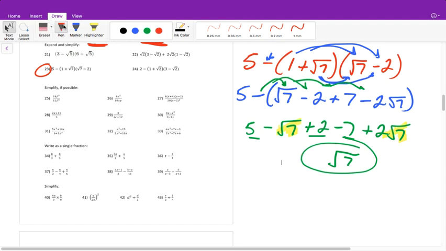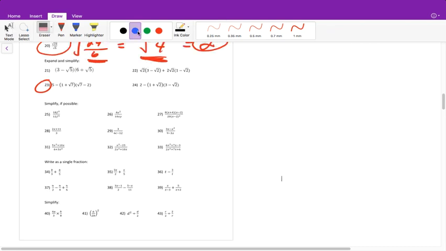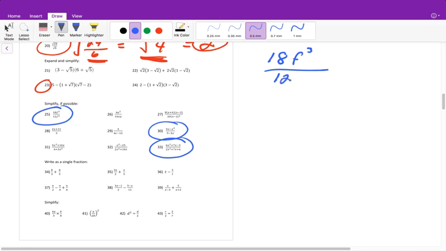All right, let's move on to the next type. I'm only going to go through a few of these. I'm just going to randomly pick them. Let's just say 15, let's say 30, and 33. So for 15, you need to reduce your numbers out front, and then you need to reduce your variables as well.